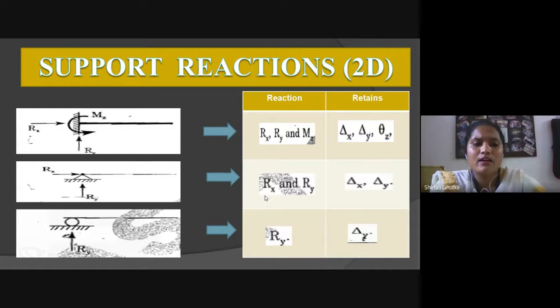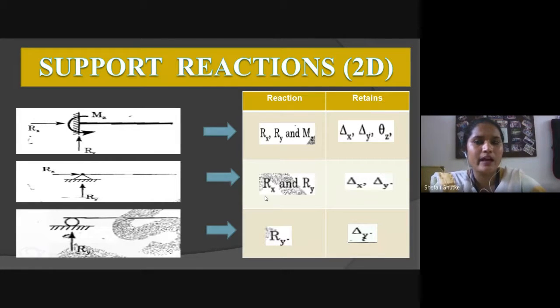Similarly, if we take a hinge support, you can see here in a hinge support, two reactions are possible. First a vertical reaction, second a horizontal reaction. The reactions are Rx and Ry, because in a hinge support, moment reactions are not there. So the restraints are only del x and del y.